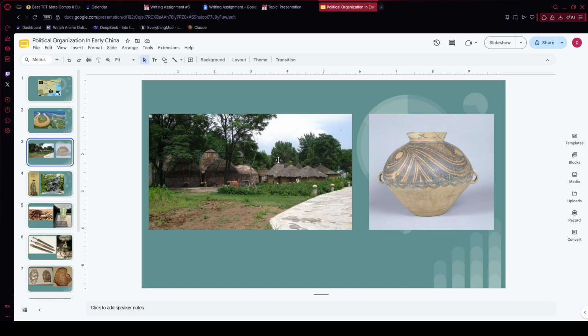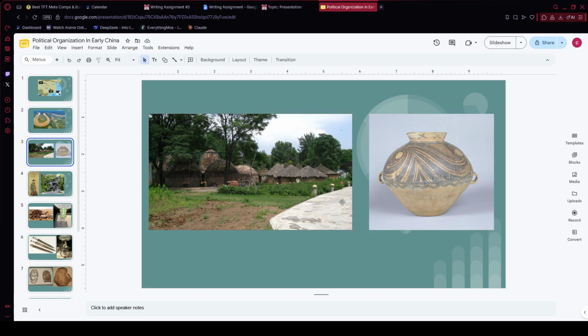What changed is that populations kept growing, and that growth created new problems village level leadership just couldn't handle anymore. Stuff like conflicts between villages or big projects like flood control that needed way more coordination. So there was this growing need for a recognized authority who can resolve disputes and organize larger scale public works. That need is basically the bridge between the smaller Neolithic communities and the emergence of the Xia dynasty, which I'll be covering next.